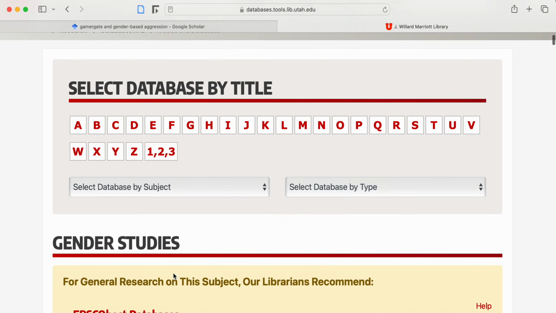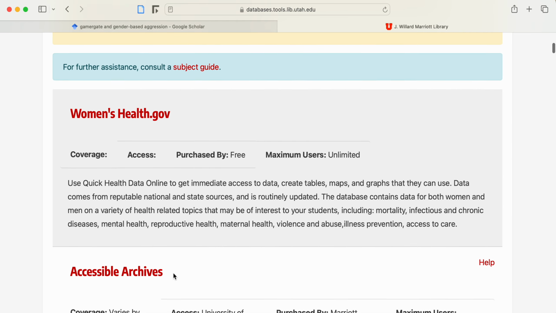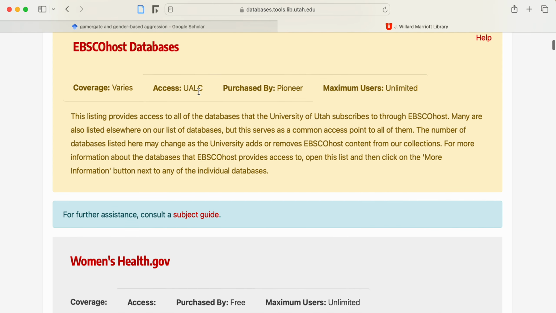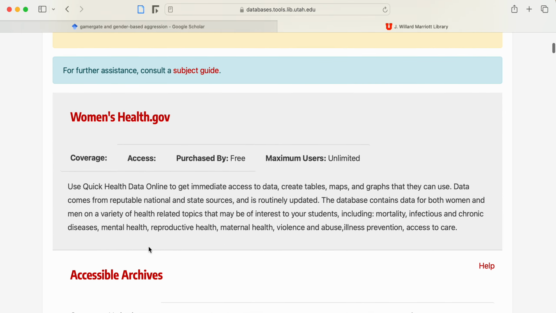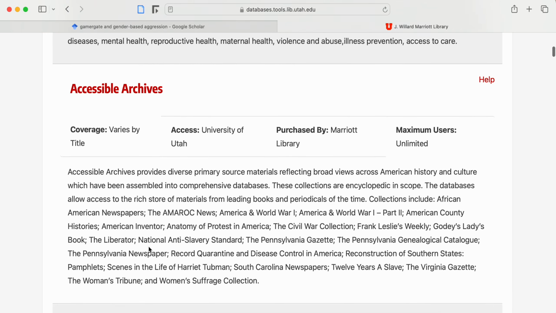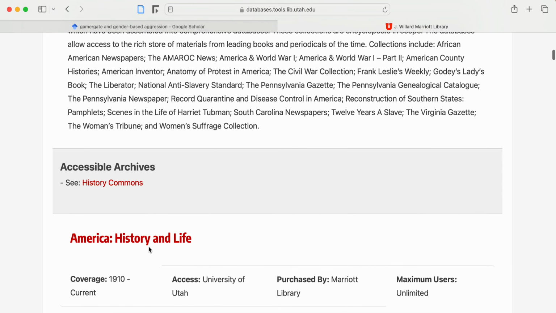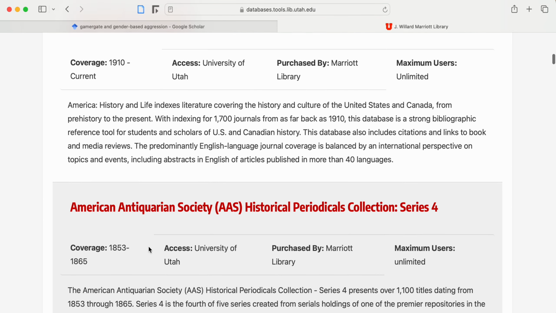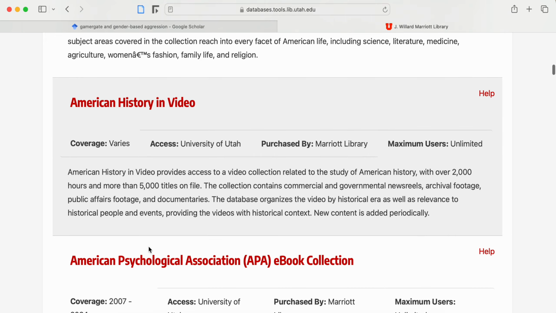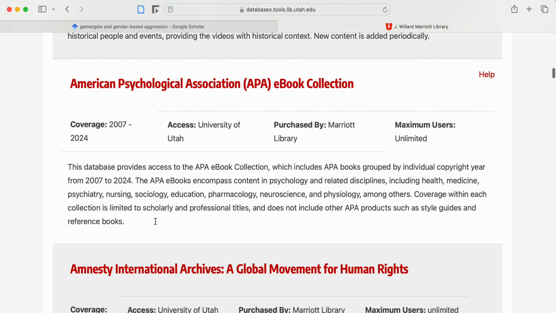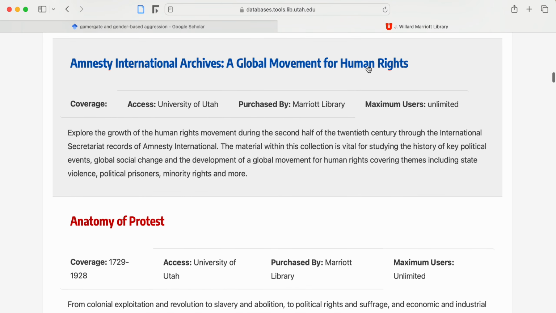So let's scroll a little further. So beyond this top recommended database, you'll find a list of a bunch of other databases that in some way are connected to gender studies through the lens of history in this case, through the lens of psychology, through the lens of human rights.